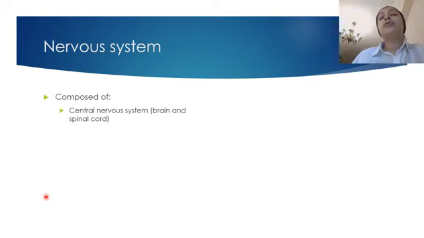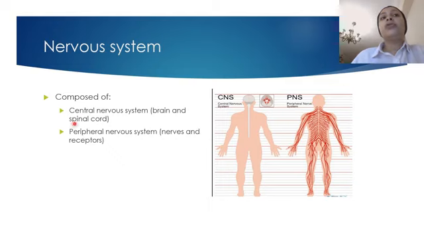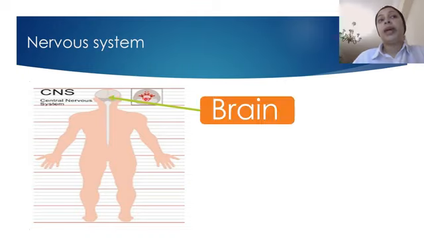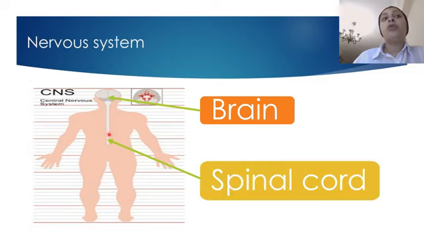Our nervous system consists of two parts. Okay. We have a central nervous system and we have a peripheral nervous system. Central and peripheral. Our central nervous system consists of, first, our brain. Then we have the spinal cord, which extends here in our vertebral column. Okay, this is our central nervous system. So our central nervous system again consists of our brain and spinal cord.